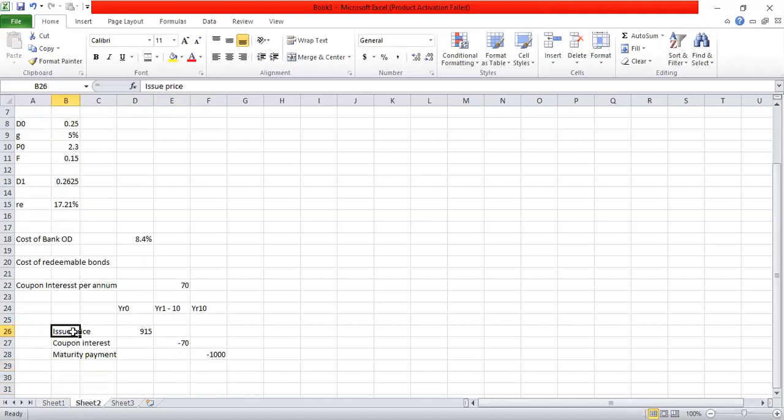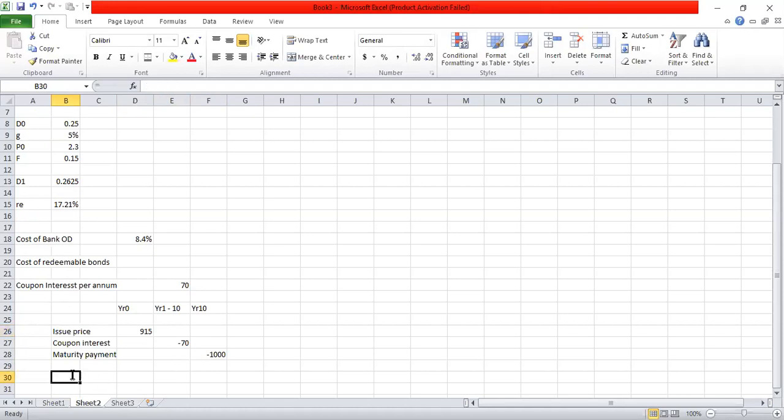For the issuing company, when they issue bonds, first they collect money. So in year 0 or immediately they receive 915 per bond. Then in every year from year 1 to year 10, they need to make coupon interest payments of $70 per year. And then in the final year, the maturity payment or the par value or the face value of the bond has to be paid. That is $1,000, another negative cash flow. So these are the cash flows.